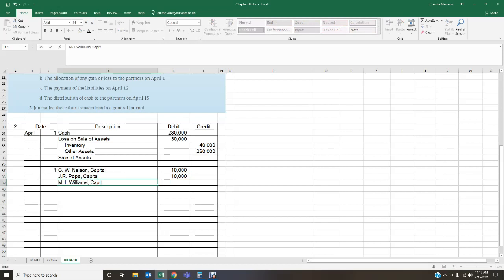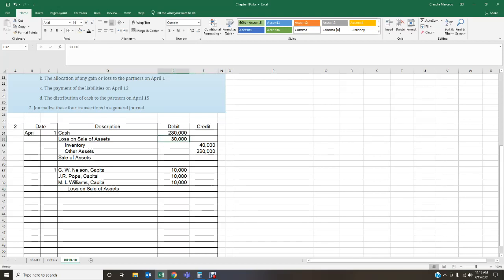Williams Capital. And they got distributed 10,000. Okay, so initially we put our loss under the loss on sale of assets account, 30,000. I'm going to move it out from there into my 3 capital accounts, which is what I'm doing here. And now I'm going to clear out my loss on sale by crediting it. Okay, loss on sale of assets. I'm going to go ahead and clear that debit.